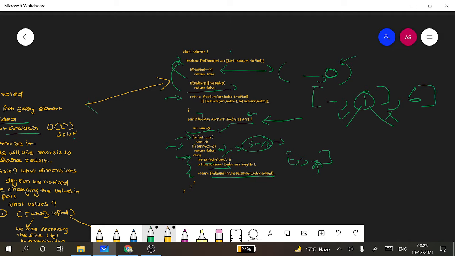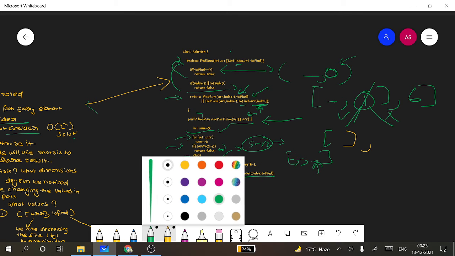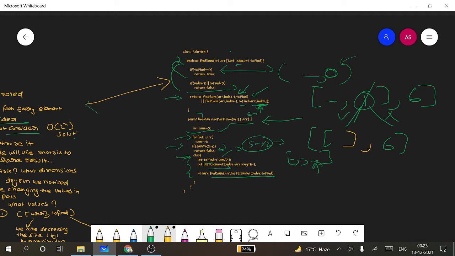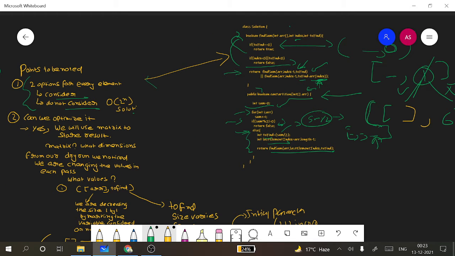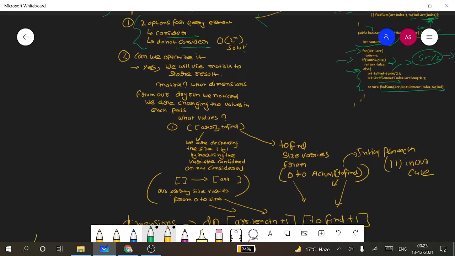And if we consider this element, what we have to do is subtract from toFind the considered element, which is nothing but array of index. If we do not consider this element, we simply call recursively by discarding this element, with the remaining elements, and passing the leftover toFind variable. So this is our recursive solution of 2 power n. Now the question arises, can we optimize it?